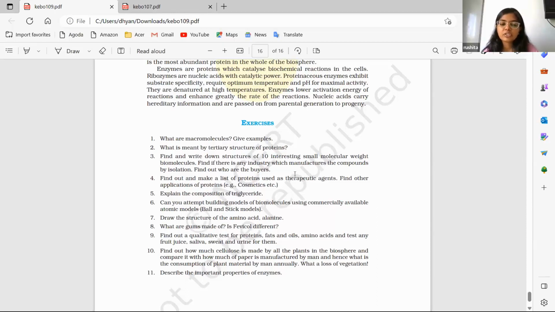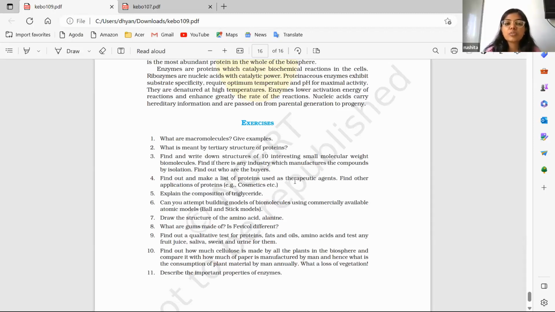Then the fourth question is, find out and make a list of proteins that are used as therapeutic agents. So this is also not given in the chapter, but if you can find it from the internet, or from other supplementary materials, there are many proteins. Like in shampoos, keratin is used for avoiding the breakage of hair.